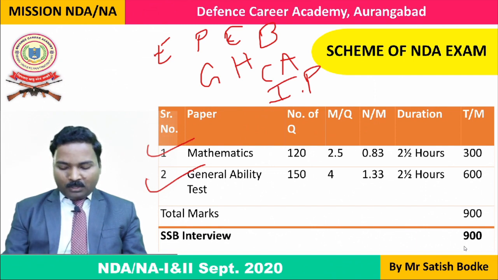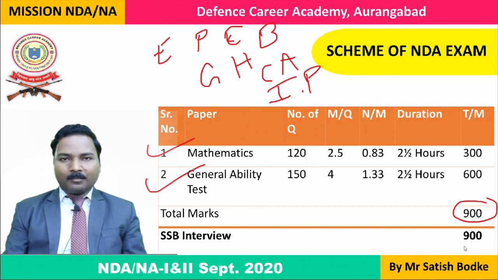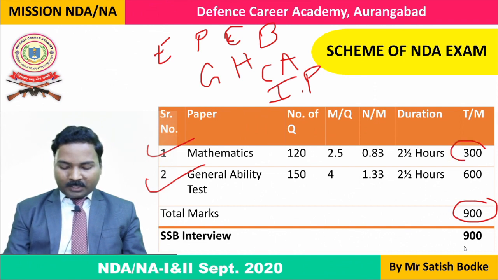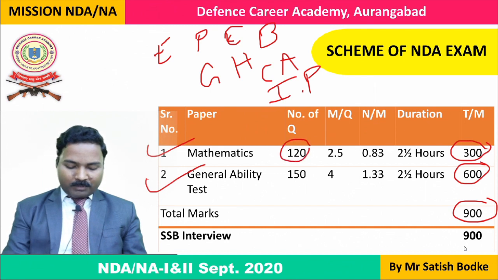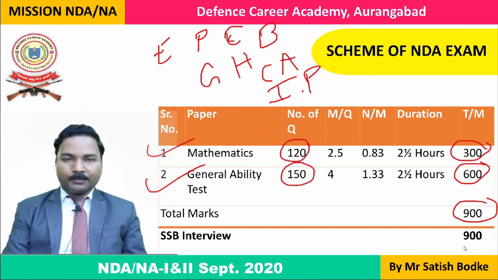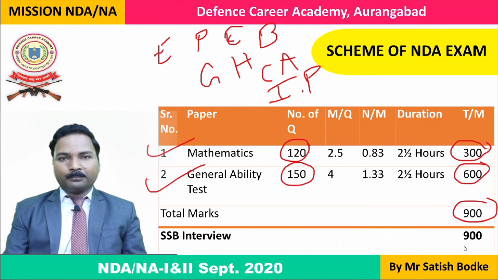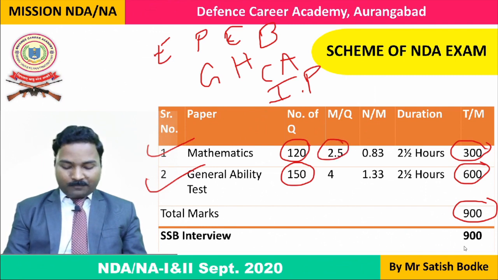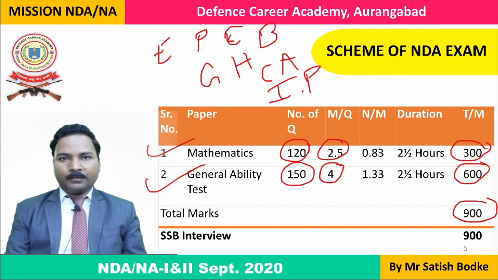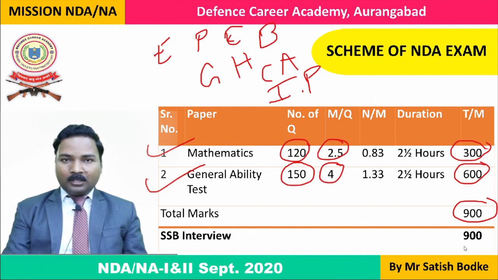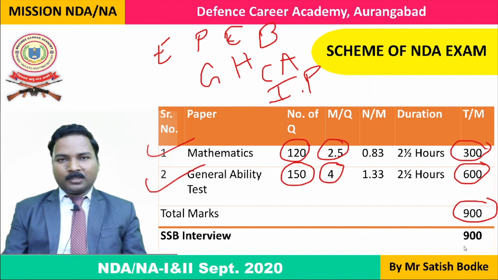The written examination is of 900 marks. Out of 900, paper 1 carries 300 marks and paper 2 carries 600 marks. In paper 1 there are 120 questions, in paper 2 there are 150 questions, and the marking scheme is also different. In paper 1 each question carries 2.5 marks, but in paper 2 each question carries 4 marks. This is a lot of difference between the marking scheme of both of the papers, and you will have to pass in both of the papers individually.